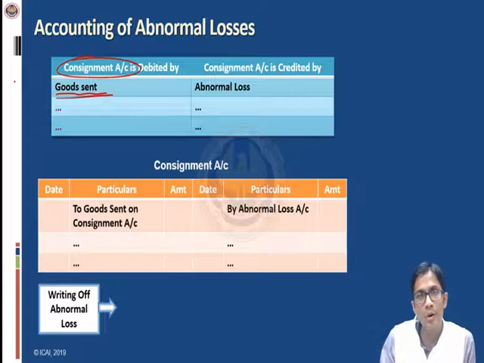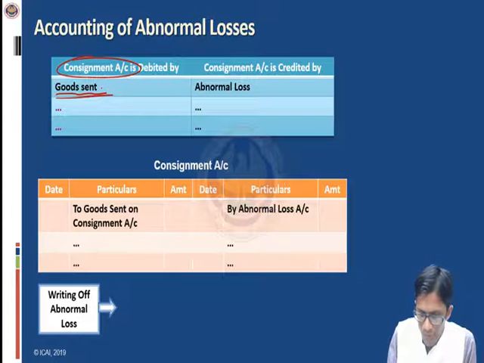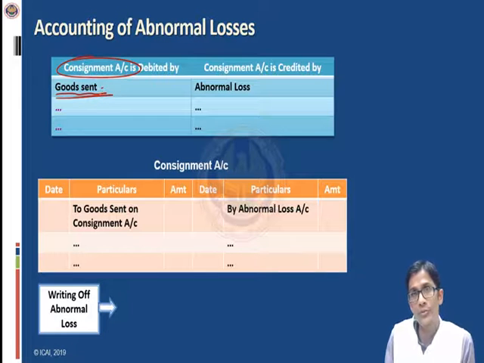They do not form part of the cost of good units. So from the total value of goods sent, we have to deduct the value of abnormal losses, because although we had sent so many goods to the consignee, now these many goods have been lost. So we have to deduct the amount of abnormal loss from the total value of goods sent, right?